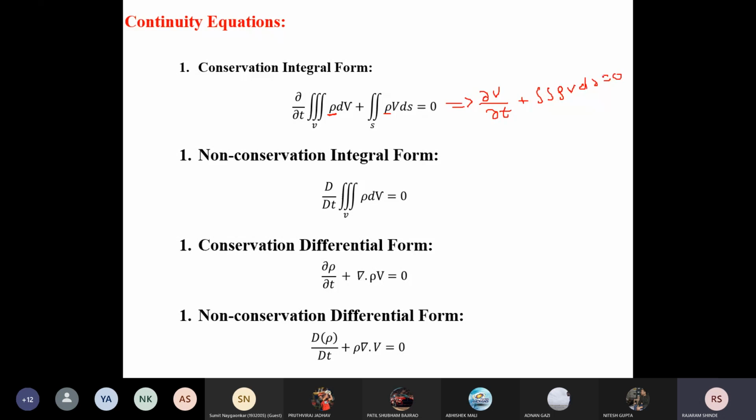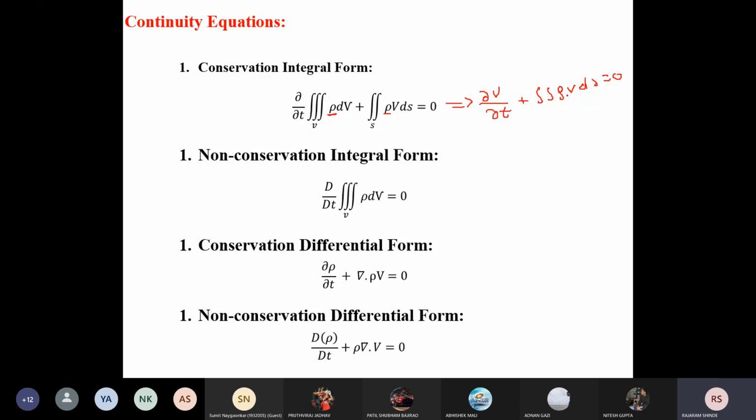Now this is for incompressible flow. When we consider incompressible flow, your density is constant, and the integration of dv over the volume, where v is volume, becomes just v, plus the double integration of rho v ds.